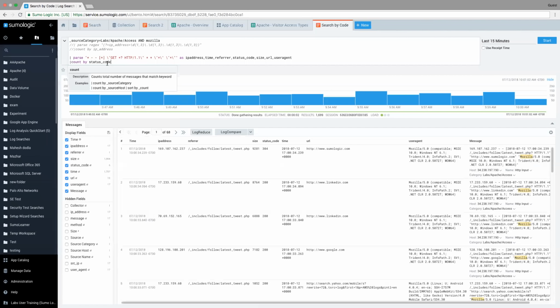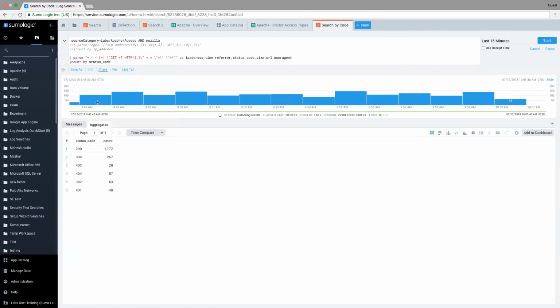Since the system knows this is a status code, it's going to look for those status codes. And now I'm doing a count. So in this case, I'm doing some aggregation, some mathematics, to say this is the amount of status codes that have occurred over the last 15 minutes. So that's the second way to parse your information out.